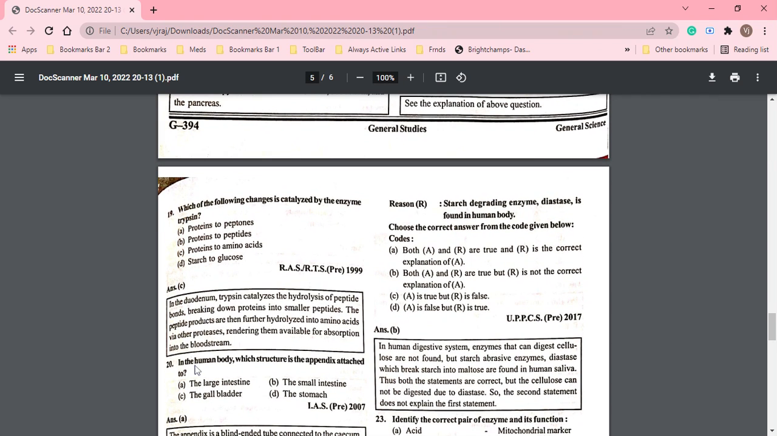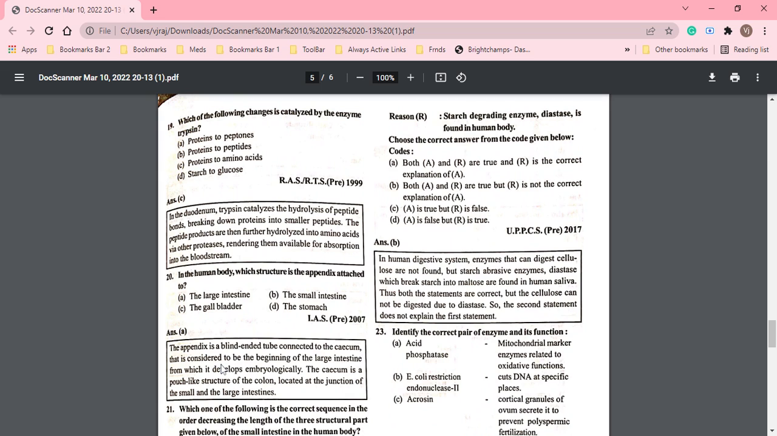Okay. In human body, which structure is the appendix attached to? So where is the appendix attached? Small intestine, large intestine, gallbladder and stomach. It is attached to the large intestine. And the appendix has no role in our digestive system, in our body. It is just an extra thing.